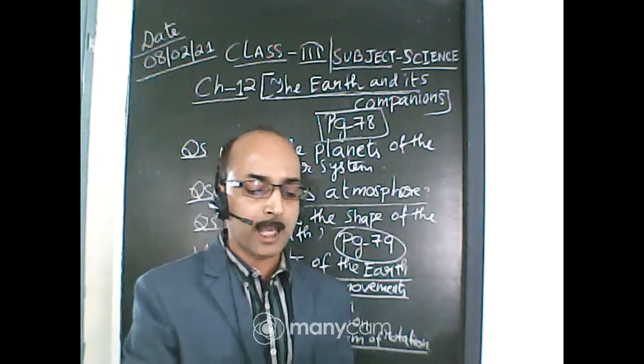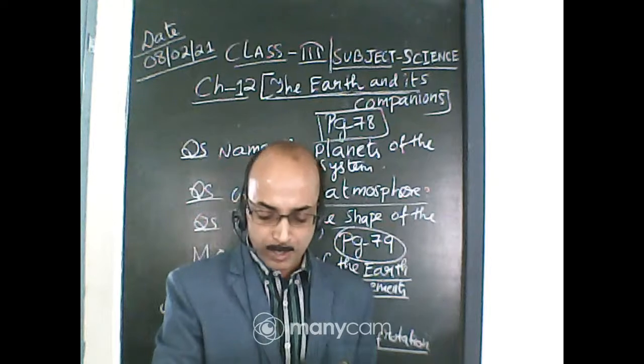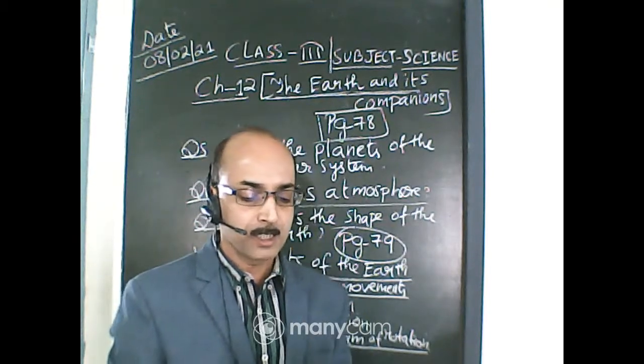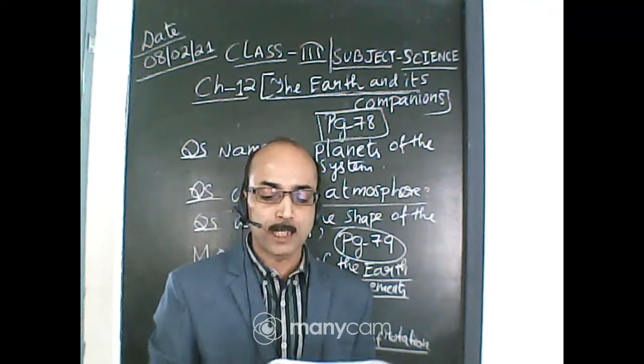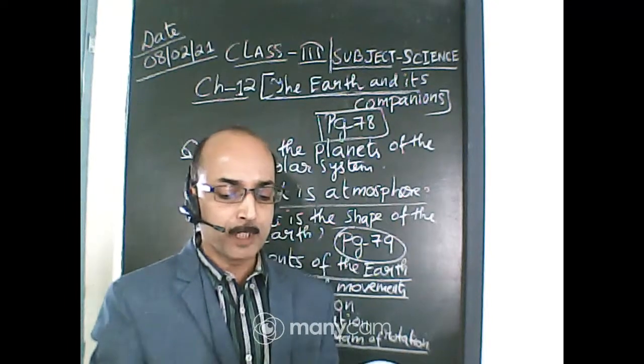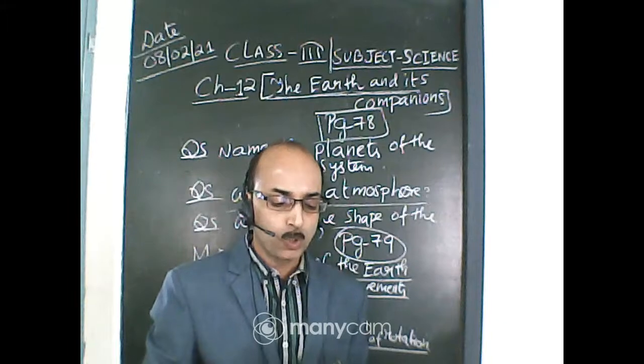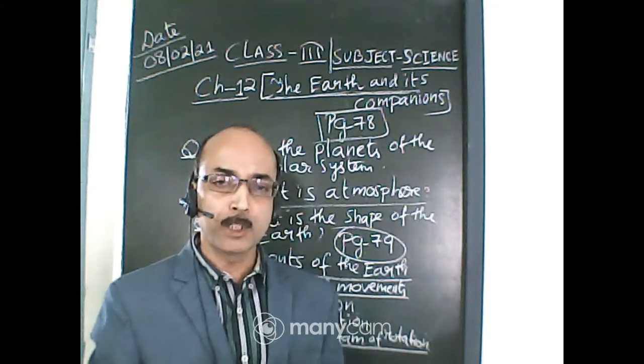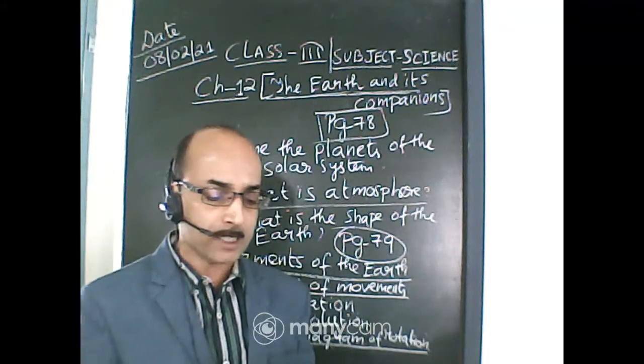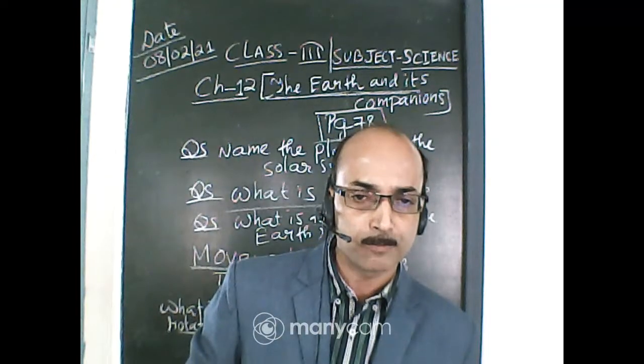You can see the diagram here on page number 79. That is the axis. The spinning of the earth on its own axis is called rotation.